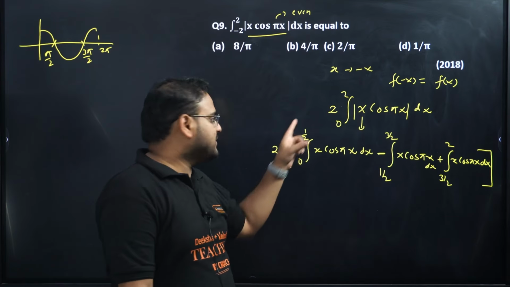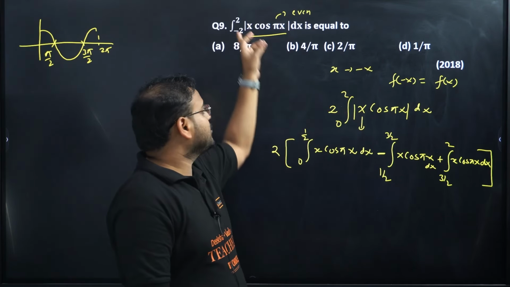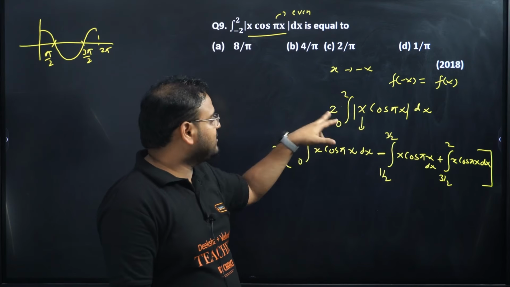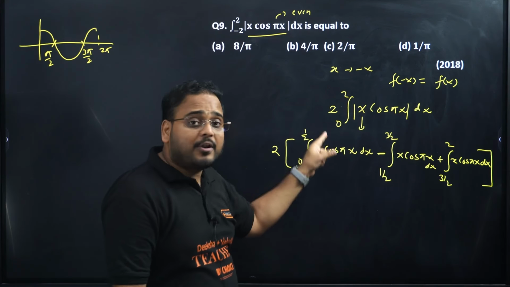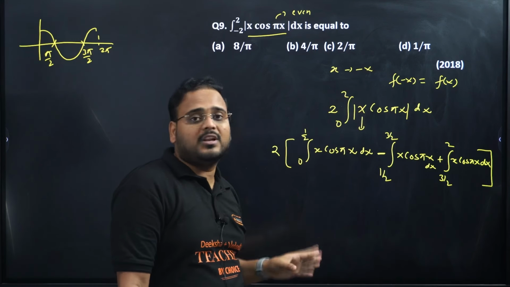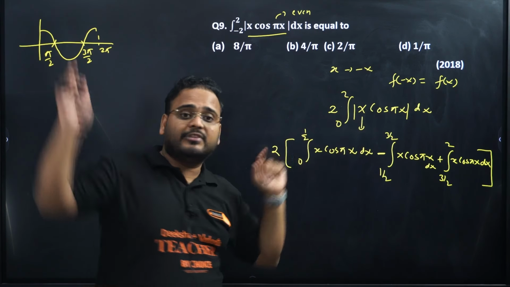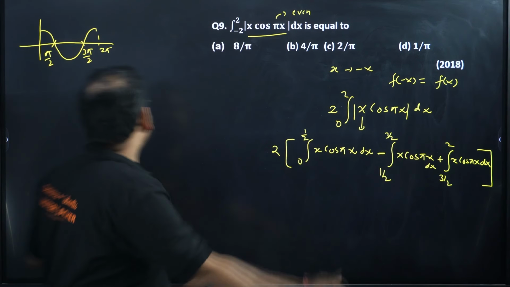What did I do? First of all, I converted this into an even function, and 0 to 2 I wrote with 2 outside that, okay? The property of definite integrals. Then I used the branching of the limits to understand where it is positive and negative with the help of the graph of cos x. Okay, this is the graph of y equal to cos x.